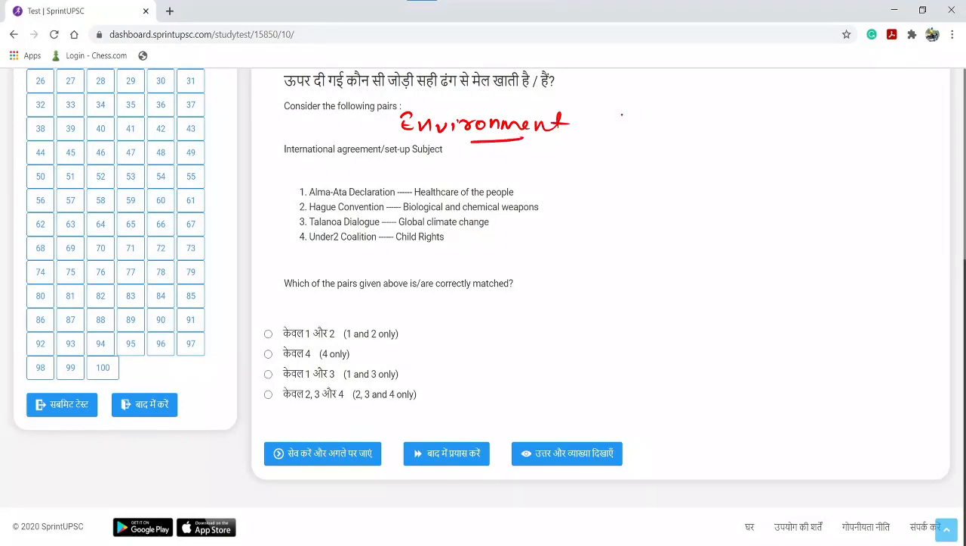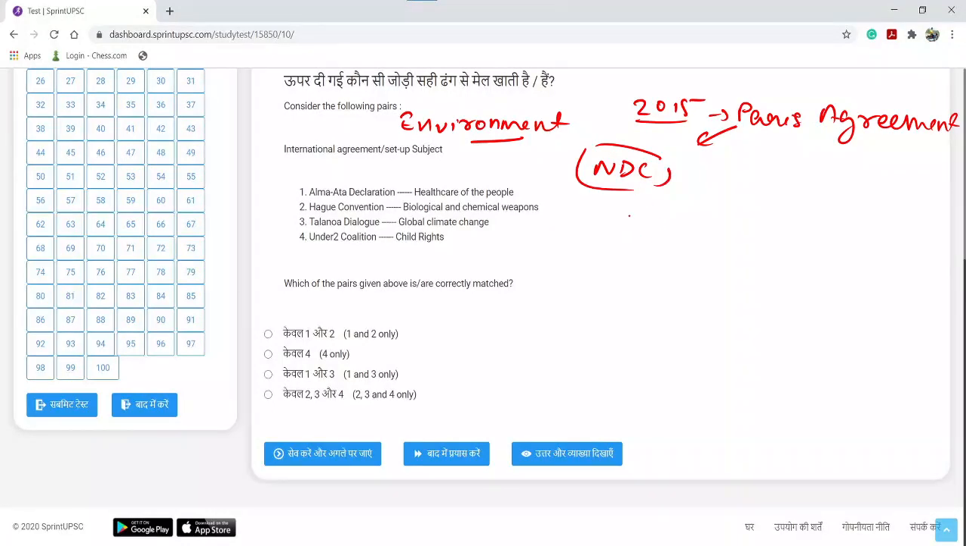Why I'm saying so? In 2015, Paris Agreement came into being. Paris Agreement में क्या decide हुआ था? Paris Agreement में international agreement था climate change को लेके. So first thing which was discussed or decided that each and every country will submit their NDCs, national determined contributions, that how they are going to contribute to contain global temperature rise below 2 degrees centigrade. This was the target, to contain global temperature rise below 2 degrees centigrade. For that purpose, each and every country had to submit their own NDCs.